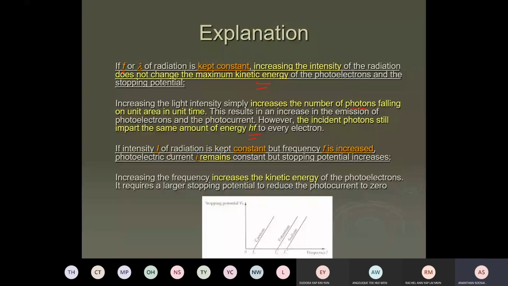So the intensity of radiation is kept constant, but the frequency is increased. This is something new. I never taught you this. This is a little difficult for me to teach. Guys, look at this line. For the first case, intensity is raised but frequency is constant, so your number of photons rises. But the third paragraph says intensity of radiation is kept constant, but frequency is raised.